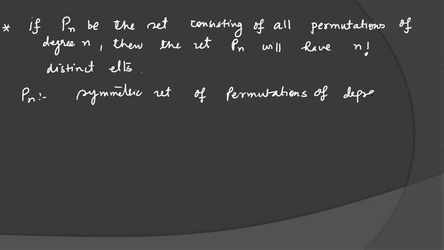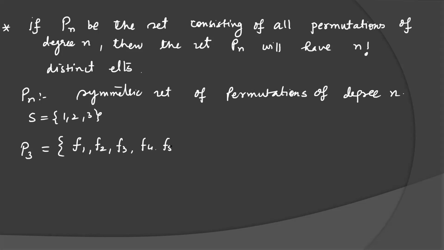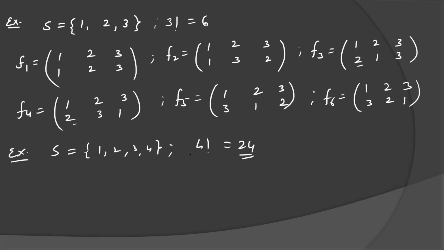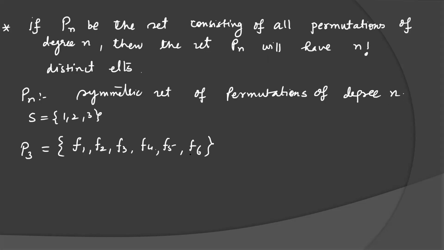Can you tell me what is P3? P3 I have defined on the set 1, 2, 3. When 3 elements are there, you have 6 cases, F1, F2, F3, F4, F5, F6. When you write these arrangements in set form, you get a new notation, which I represent as Pn. For 3, it will be P3. So you have 6 cases here. Next definition I'm going to discuss here: